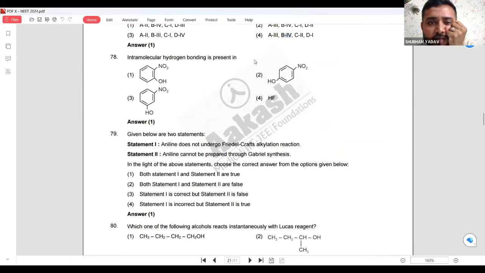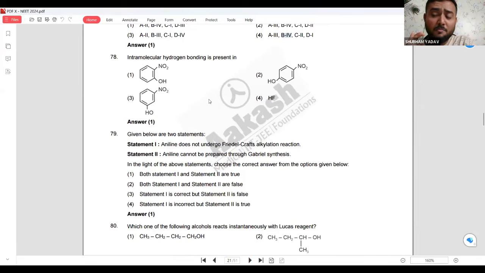Intermolecular hydrogen bonding is present in... Again, hydrogen bonding. Hydrogen bonding happens when the hydrogens are near and they can form a bond. See, where hydrogen is near to oxygen, it will form somehow or the other the hydrogen bond, it should be very near. So see this, it is very near here. The two compounds are very close, so it can form a kind of hydrogen bond here.